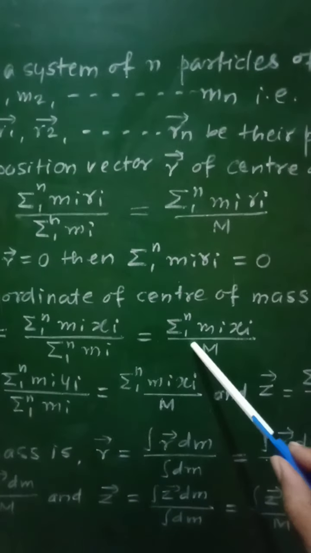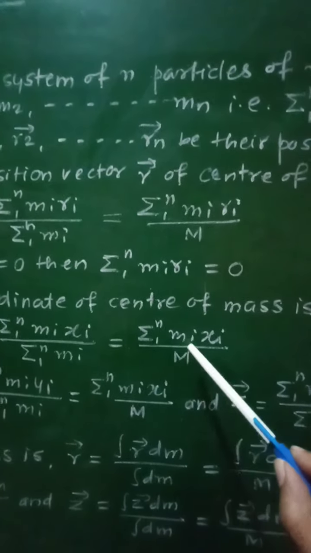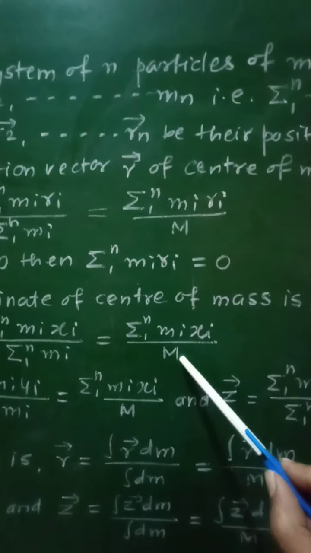It will be written as summation 1 to n of mi xi upon M.